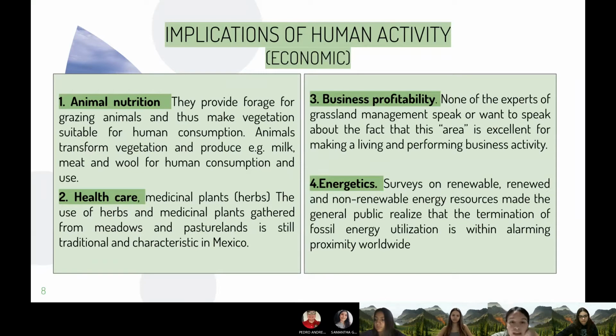Then we have the implications of human activity in the economic part. First, we have animal nutrition. The grassland provides forage for grazing animals, thus making the vegetation suitable for human consumption. Animals transform vegetation so that we can consume their products such as meat, milk, eggs, wool, and all of that. Then we have medicinal plants such as herbs. The use of herbs and medicinal plants gathered from meadows and pasturelands is still a traditional characteristic in Mexico.